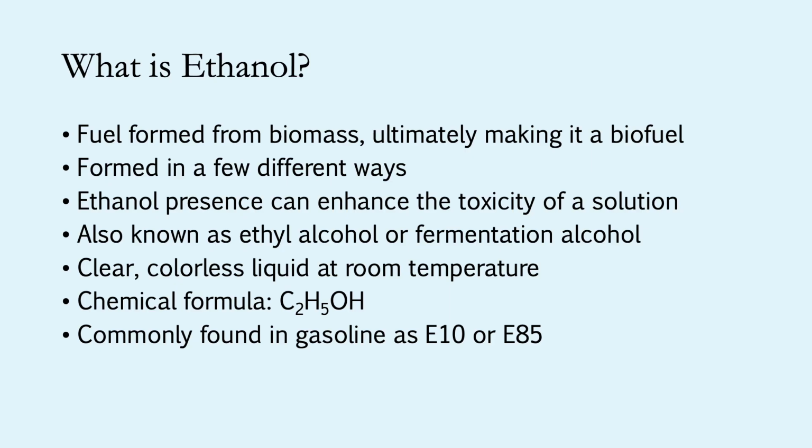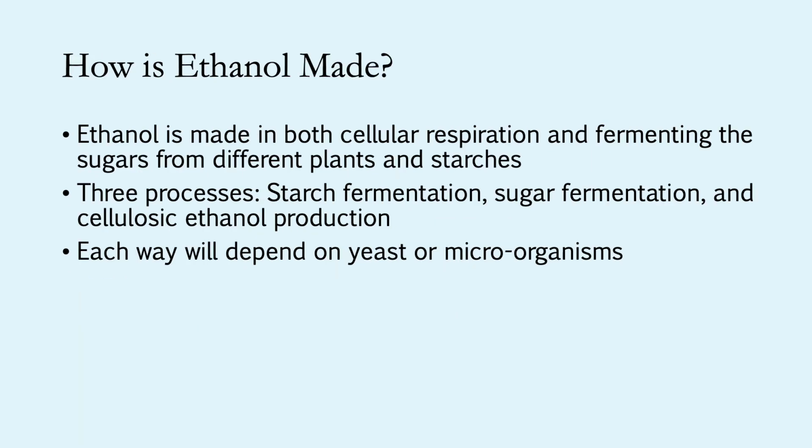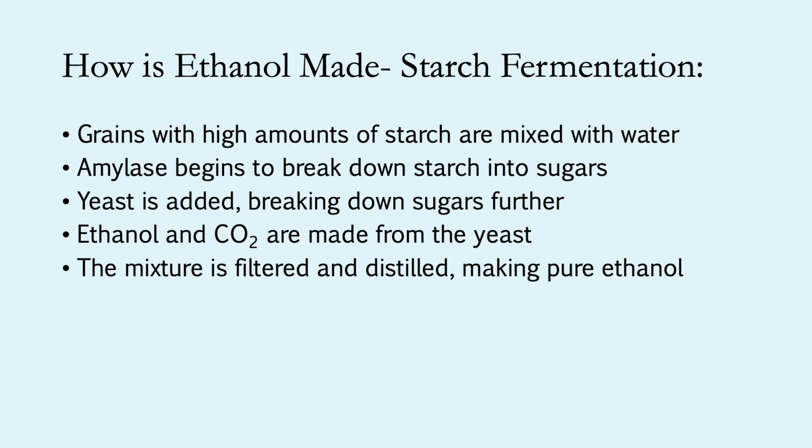At room temperature it is a clear, colorless liquid with the chemical formula C2H5OH, and it is commonly found in gasoline as E10 or E85. Ethanol is made in a few different ways, which would be through cellular respiration and fermenting the sugars from different plants and starches, through starch fermentation, sugar fermentation, and cellulosic ethanol production, and each will depend on yeast or microorganisms. As for starch fermentation, grains with high amounts of starch, most commonly corn, are mixed with